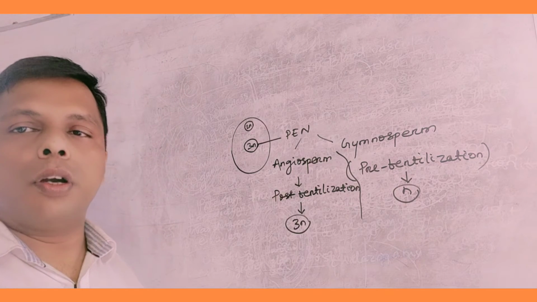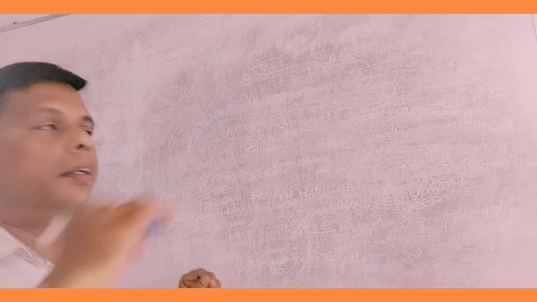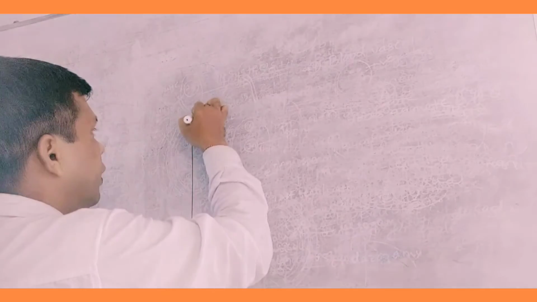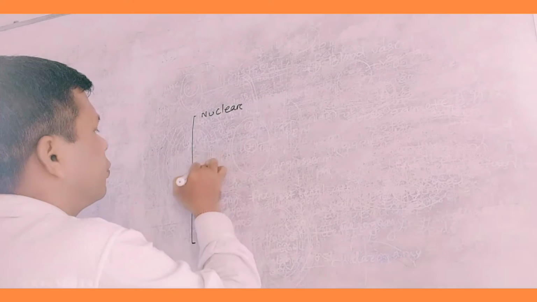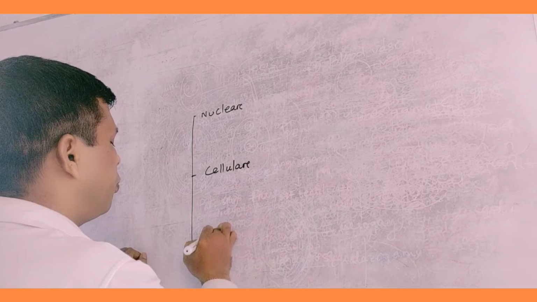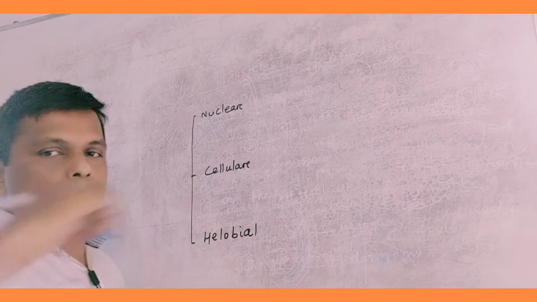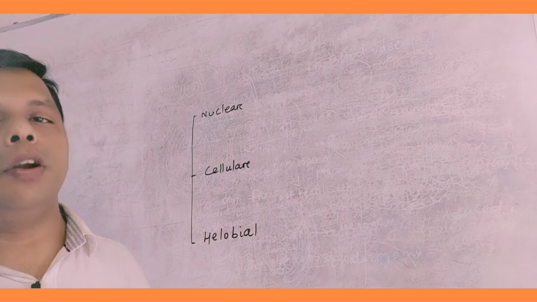Now come to the topic. There are three different types of endosperm. What are they? Nuclear endosperm, cellular endosperm, and helobial endosperm. Three general types of endosperm are there.